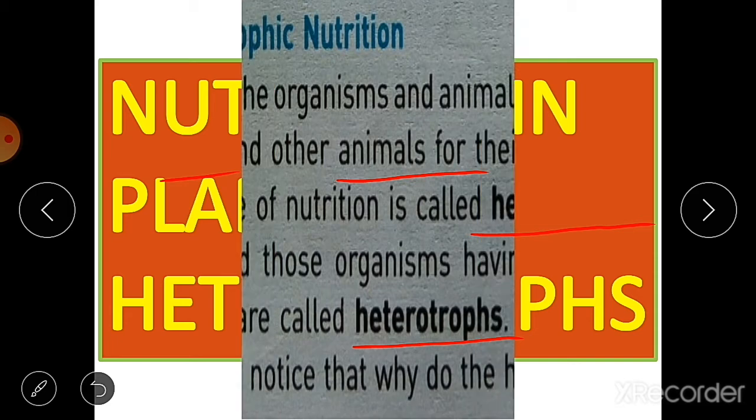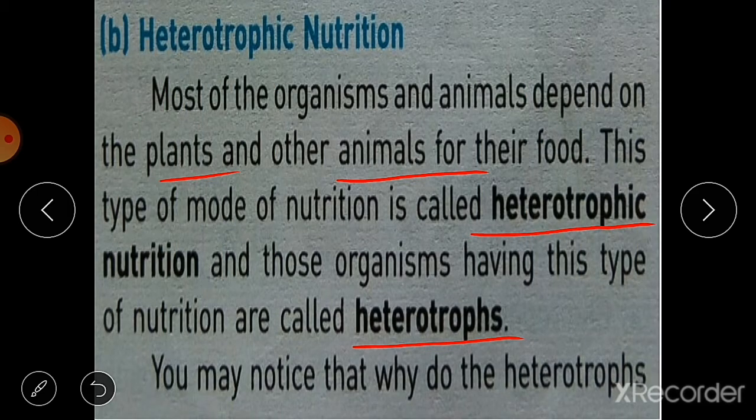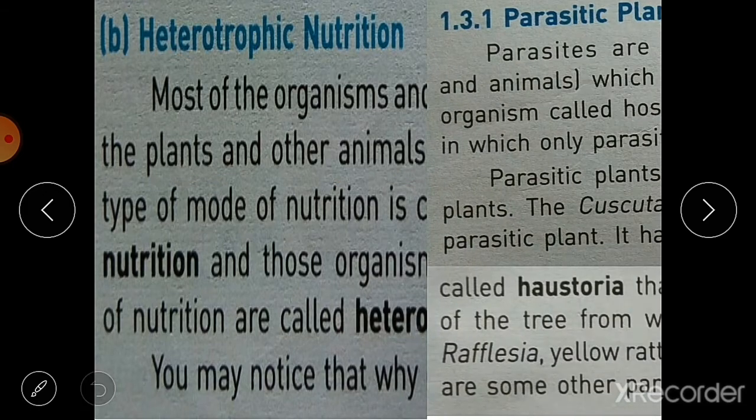Okay, so let's start. Some plants that do not have chlorophyll cannot synthesize their own food, and so they have to depend on other plants for food. These organisms that depend on plants or other animals for their food follow a mode of nutrition known as heterotrophic nutrition, and the organisms are known as heterotrophs. Heterotrophs are of many types: parasites, saprophytes and symbionts. So we will see them one by one.